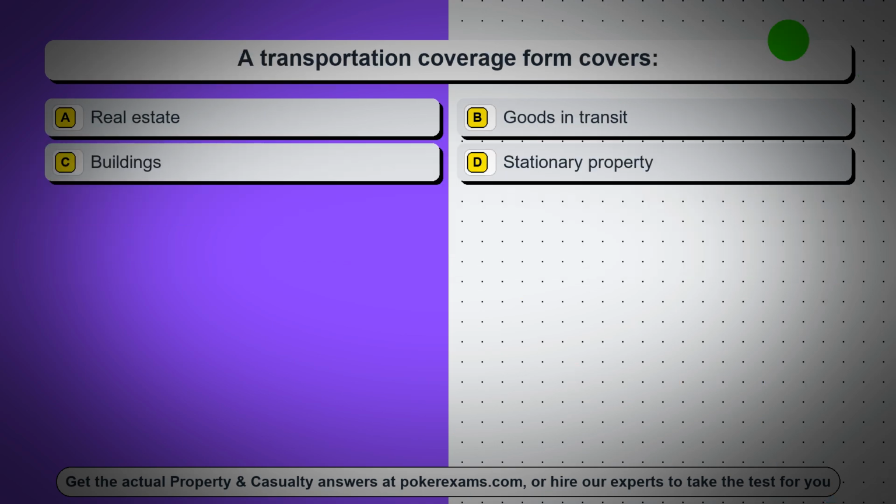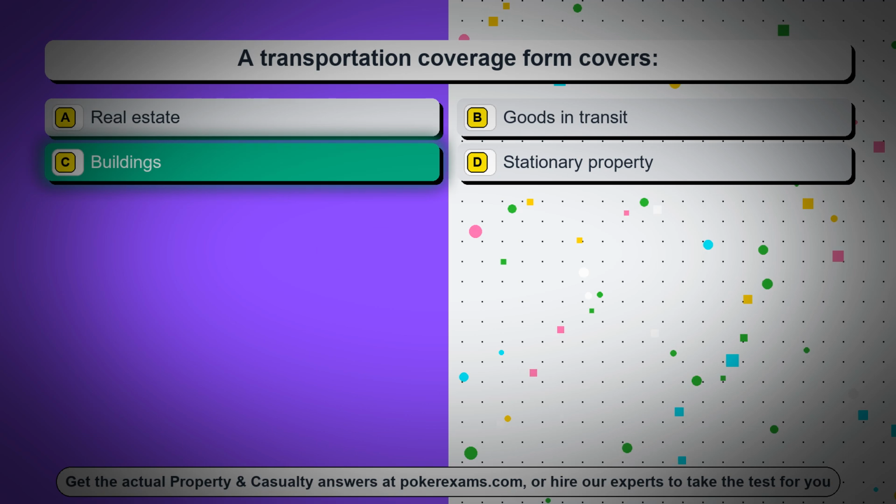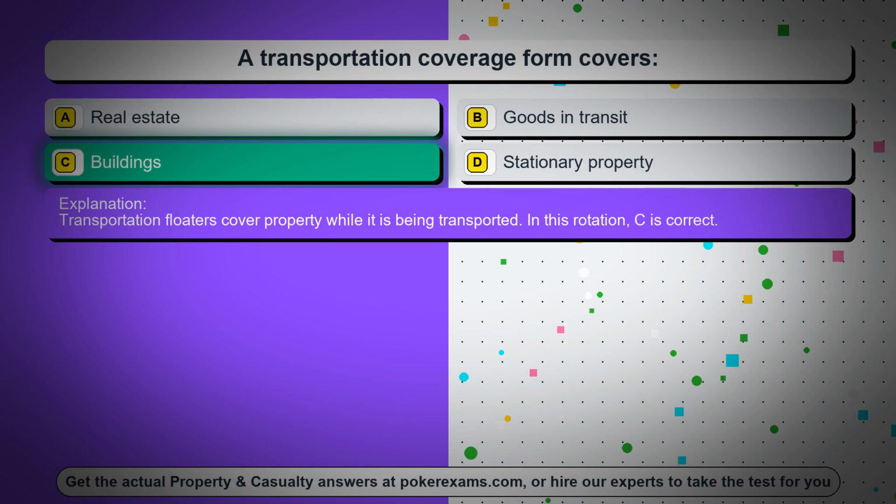Question 14. A transportation coverage form covers, option A, real estate, option B, goods in transit, option C, buildings, option D, stationary property. The correct answer is option C, buildings. Transportation floaters cover property while it is being transported. In this rotation, C is correct.